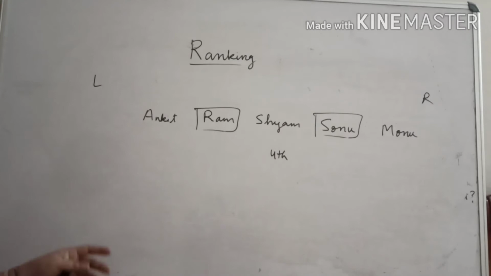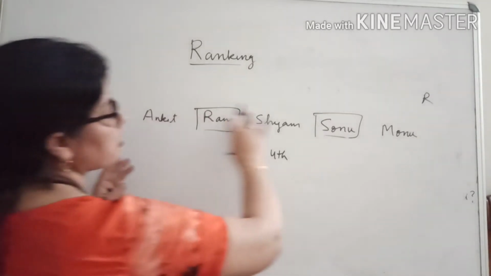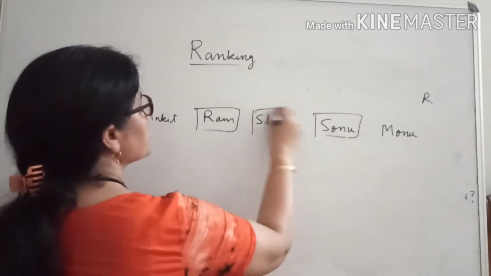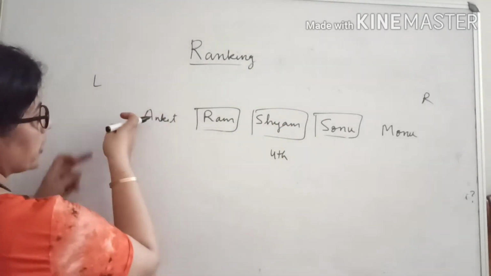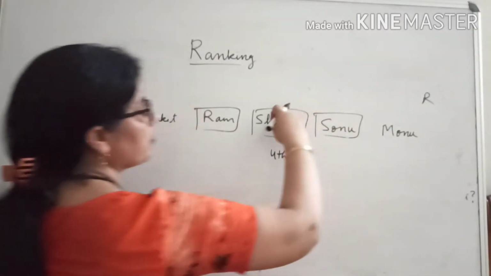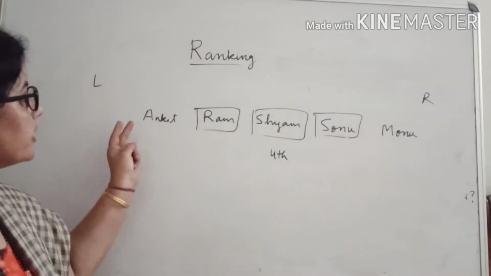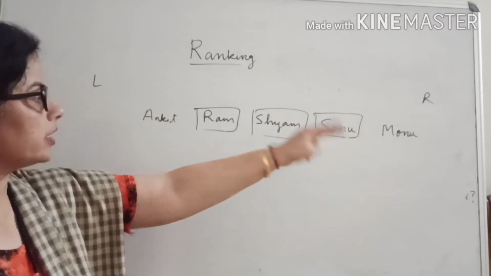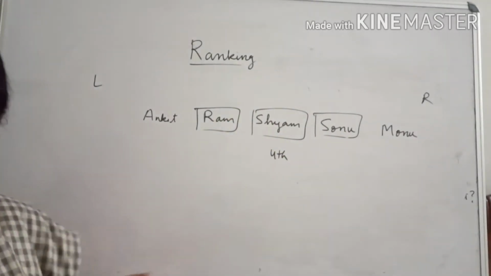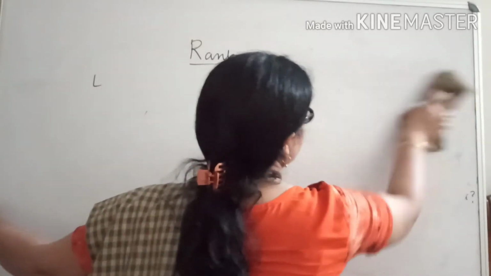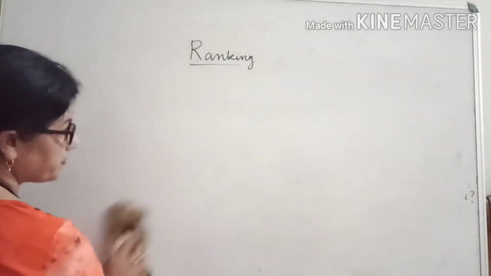Or suppose 5 students are standing in a row and we want to know the position of Sham, then we will say he is 2nd from left and 2nd from right also. So today we will study the sums related to ranking.